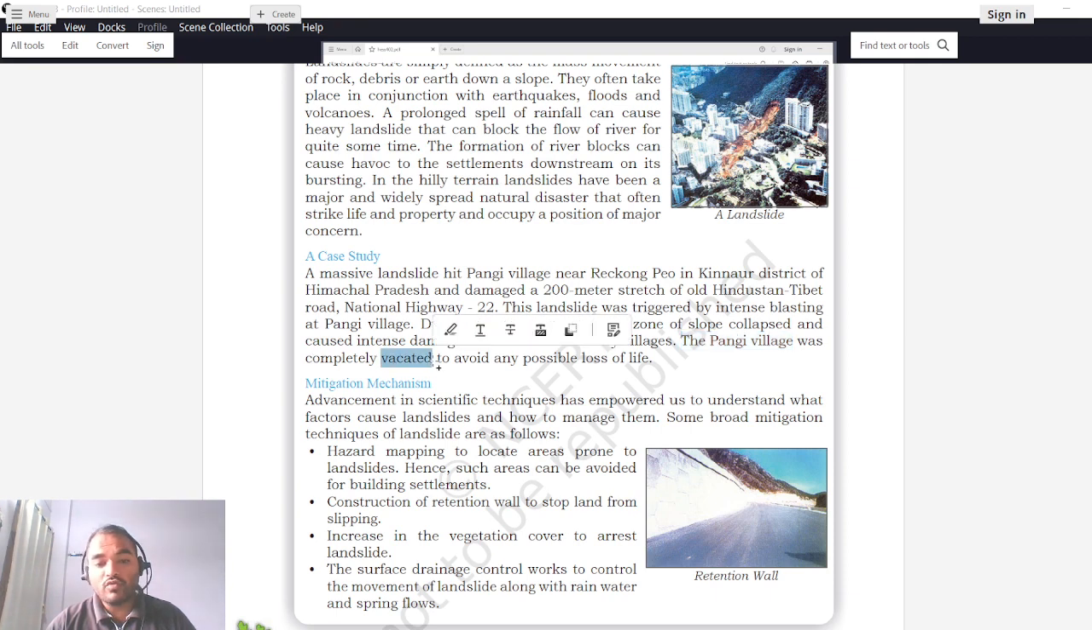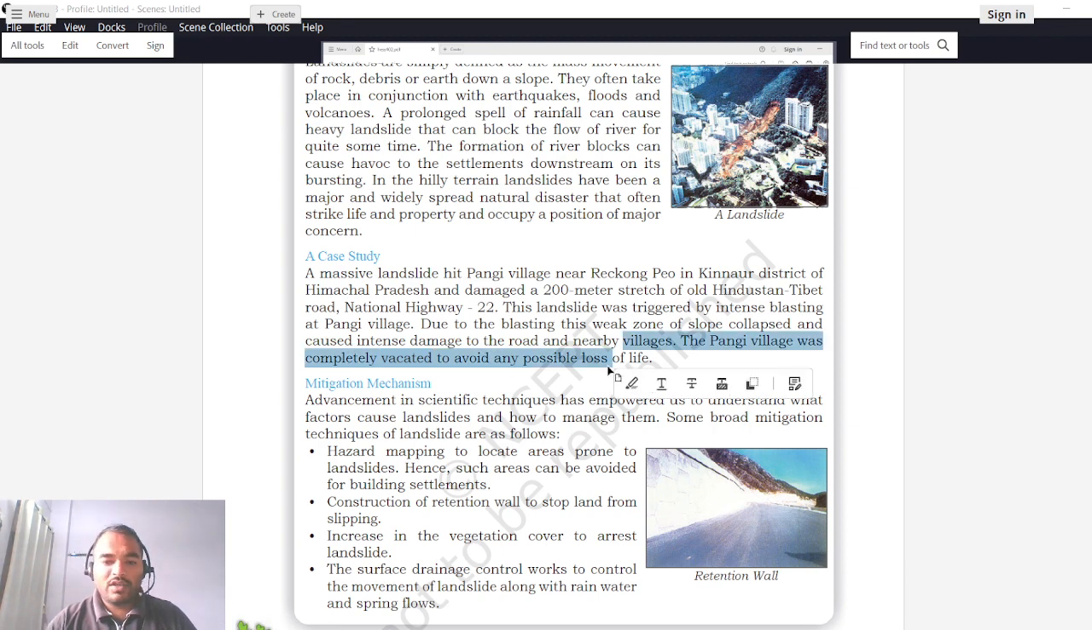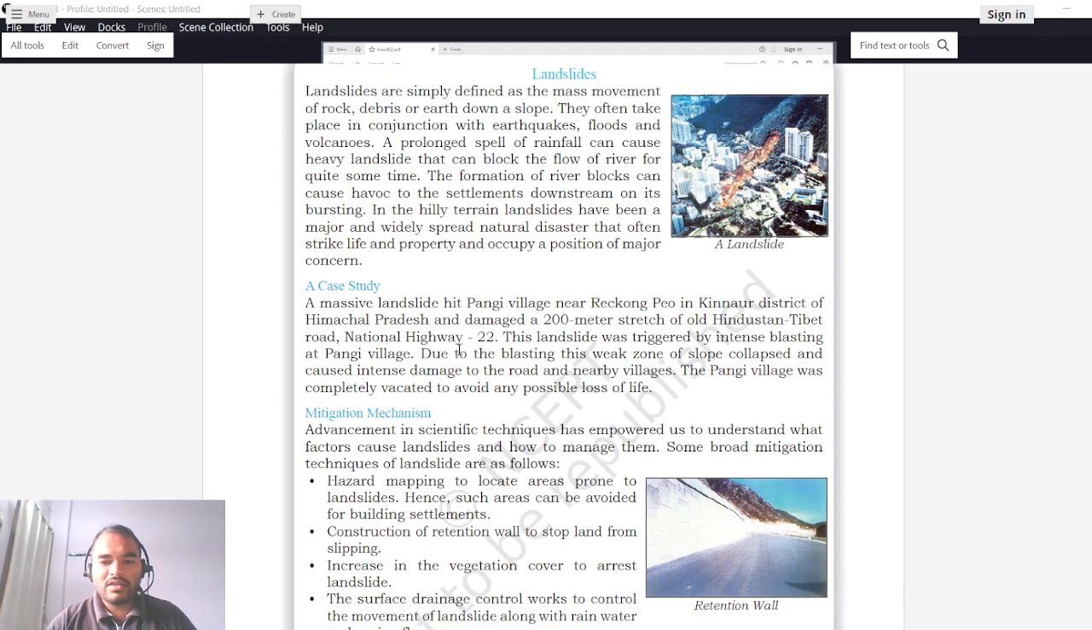That is, people were moved from that village to some nearby village to avoid any loss of life. Okay, so these are the cases, like what are the effects of landslide.